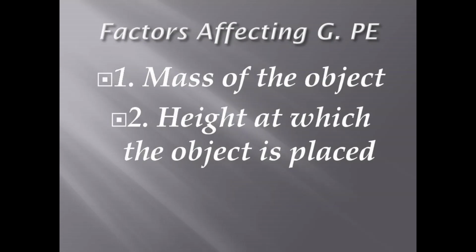Now moving to the next topic. Gravitational potential energy depends upon two factors. The first one is the mass of the object. The greater the mass, the greater the potential energy stored in it. The second one is the height at which the object is placed. The greater the height at which the object is placed, the more potential energy is stored in it.